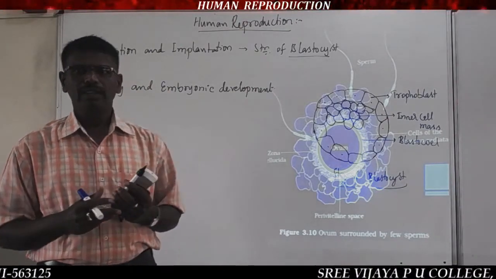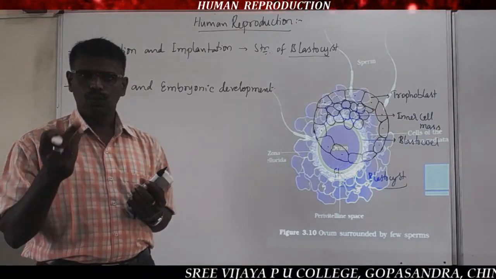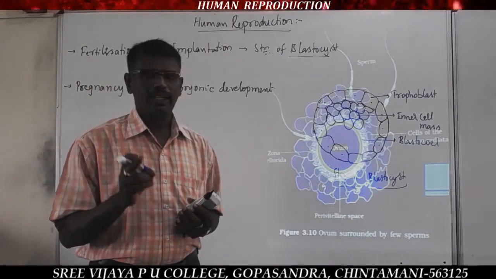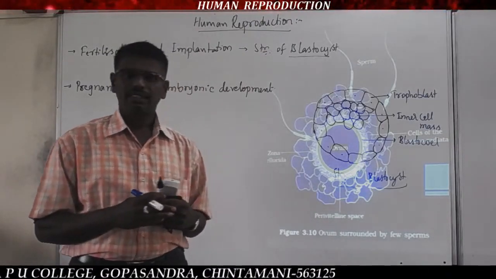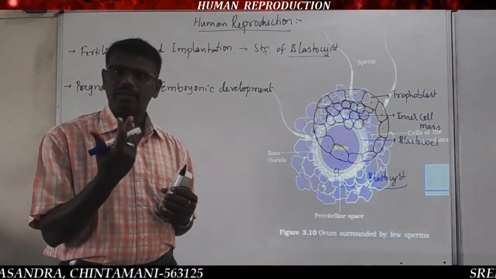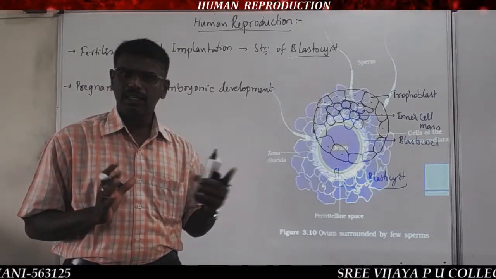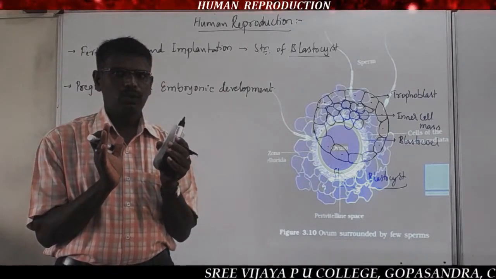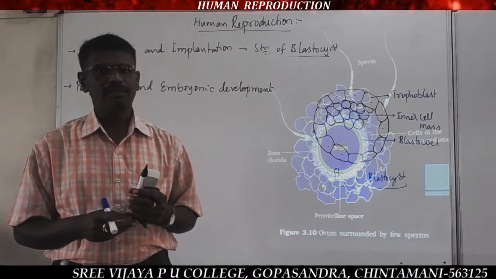The pronucleus of the ovum and the pronucleus of the sperm combine to form a diploid nucleus consisting of both maternal and paternal chromosomes, one set of paternal chromosomes and one set of maternal chromosomes. This restores the total number of chromosomes, 46, leading to the formation of the diploid zygote.